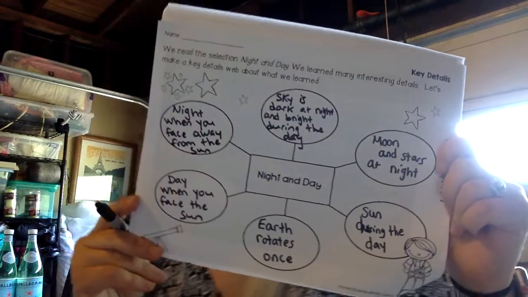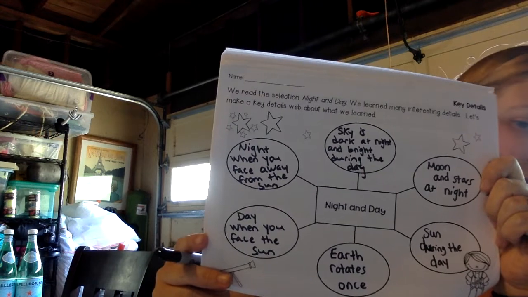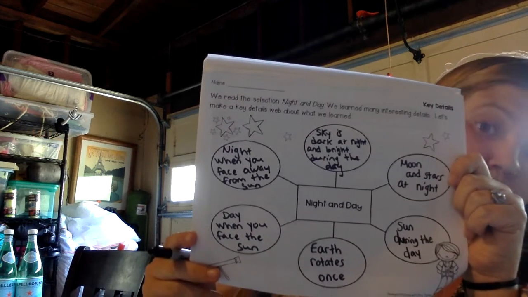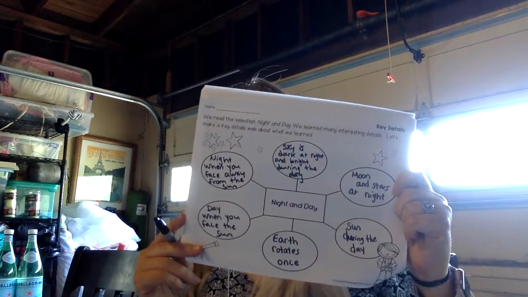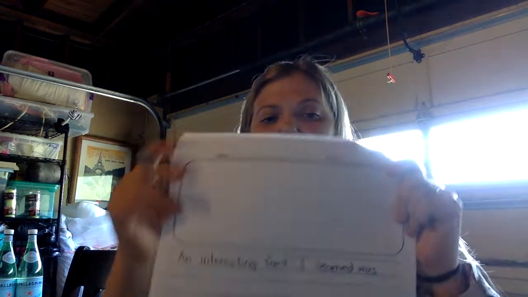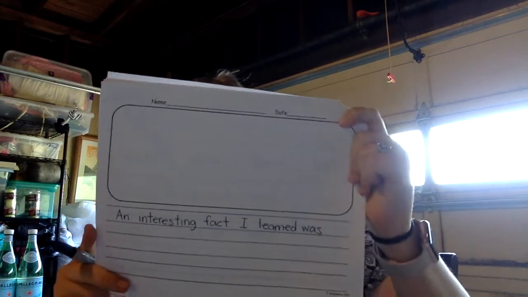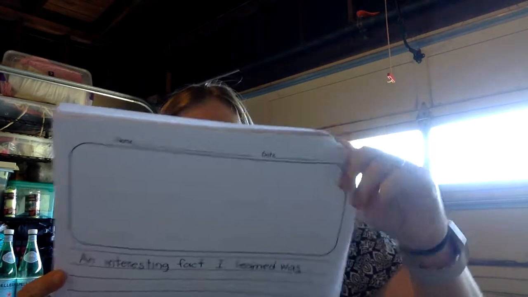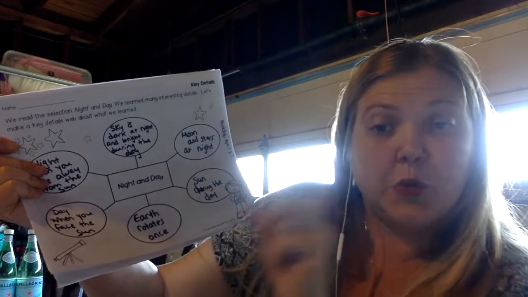One more good look at our key detail charts that we made. And again, if you have different ideas, you can do different ideas for your key details so long as they are key details. And turning our packet to the next page. An interesting fact I learned was, maybe you found it really interesting that the Earth rotates once every day.